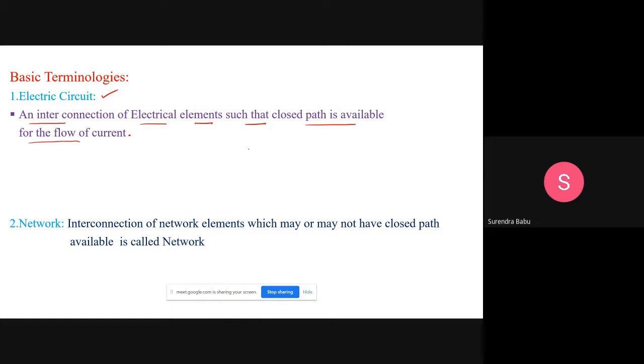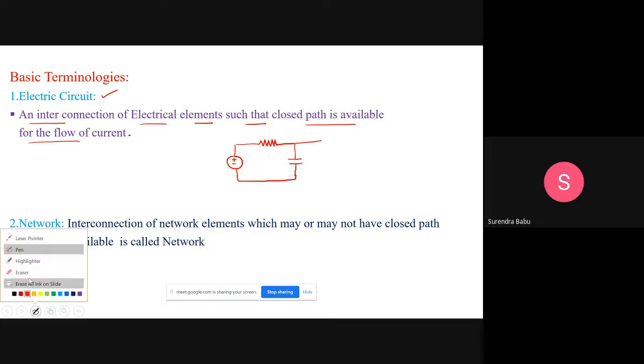There must be a closed path. For example, take this one example. This is the example for an electric circuit. We can connect these elements in such a way that there must be a closed path available for the flow of current. This is an electric circuit. This is the minimum knowledge. You can connect any elements, that is no problem. There must be a closed path.